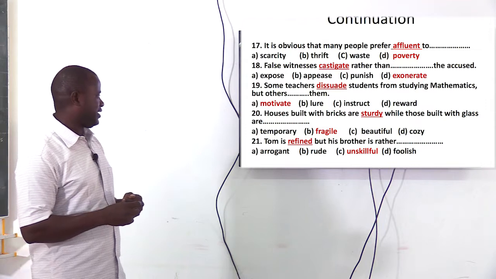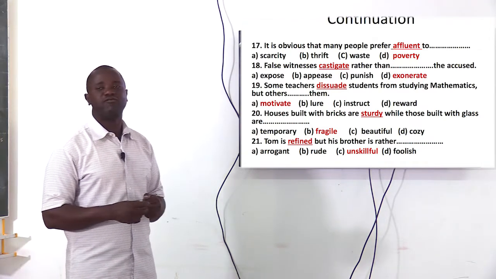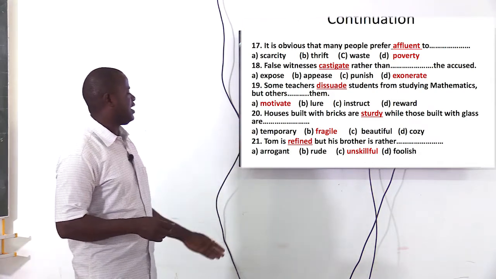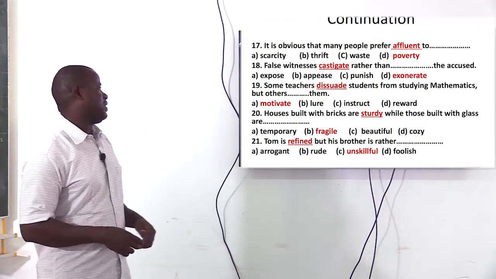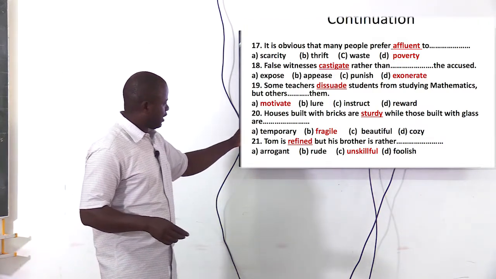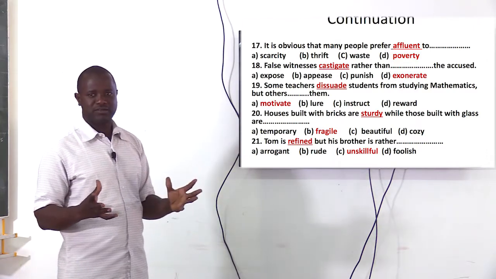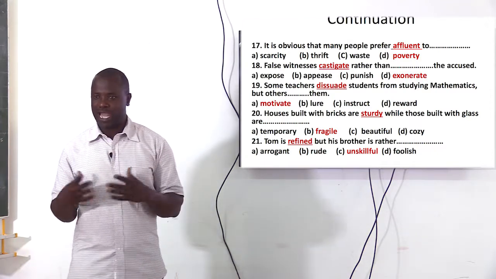Tom is refined, but his brother is rather unskillful. So here we have refined and unskillful as opposites. Now, we look at them: refined, somebody who has skills, very creative. The opposite is somebody who lacks it.